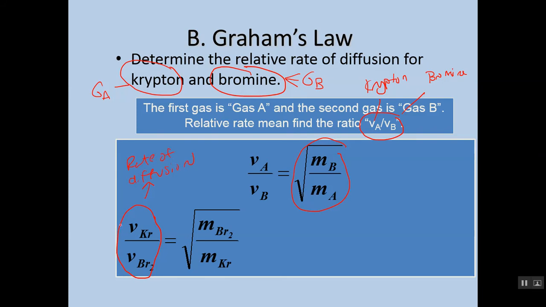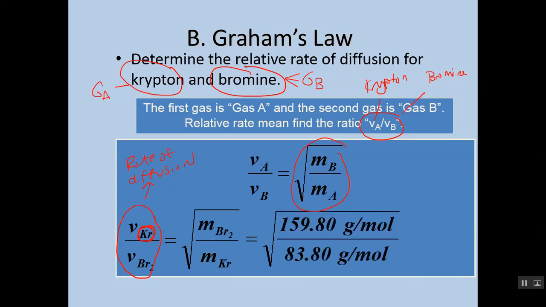Notice how we know it's the rate of diffusion of krypton, because we'll have krypton's velocity on top, bromine's on bottom, is equivalent to the square root of the molar mass of bromine over the molar mass of krypton. So we just plug it in, right? We plug in the square root of the molar mass of bromine.